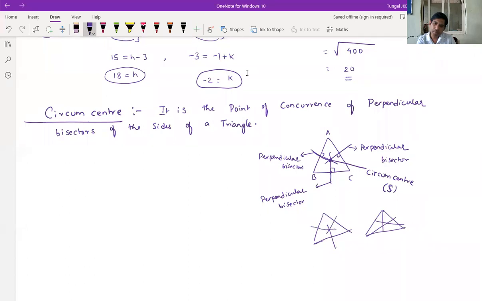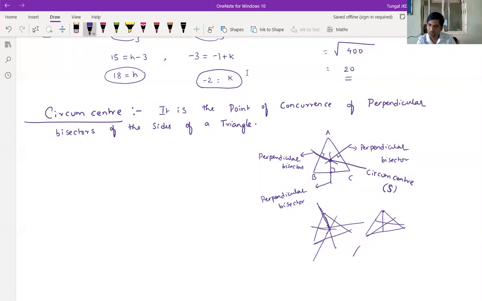This perpendicular bisector need not compulsorily meet the vertex, it will go like that. But in this case, the median compulsorily passes through the vertex. Here, the perpendicular bisector need not pass through the vertex.